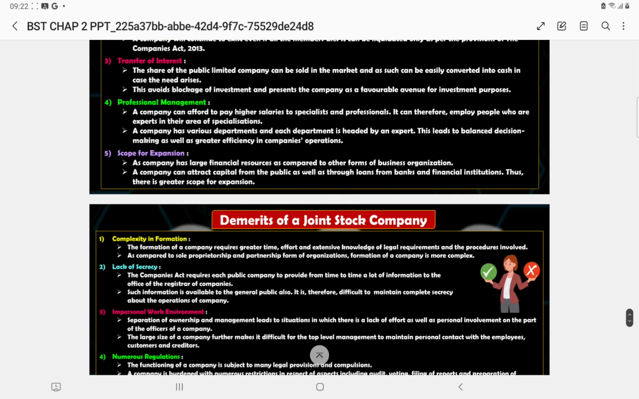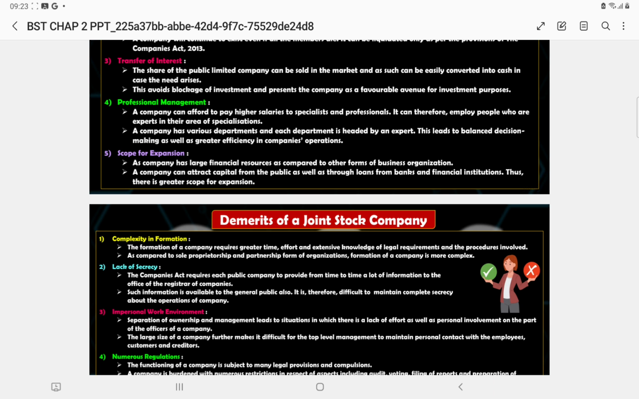There are certain demerits also. Complexity in formation, it talks about when you are talking about joint stock company, you need a specific procedure to be followed. It becomes complex because there are 4 stages, now it has turned to 3 stages, but these stages require time and specification. Completion of one step asks you to move on to the second one. That increases its complexity. That's why we call it complexity in formation.